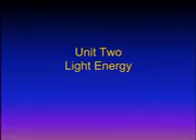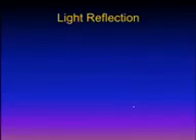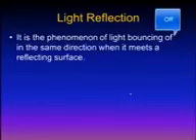Unit 2. Light Energy. Lesson 1. Mirrors. What's meant by light reflection? It is the phenomenon of light bouncing off in the same direction when it meets a reflecting surface.